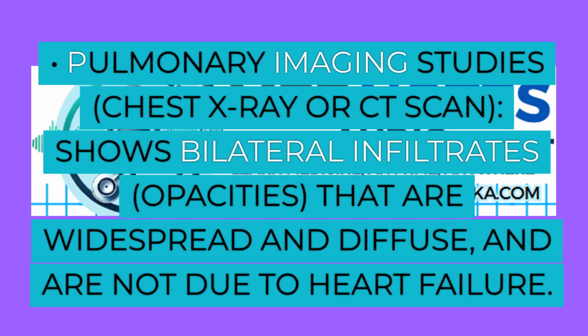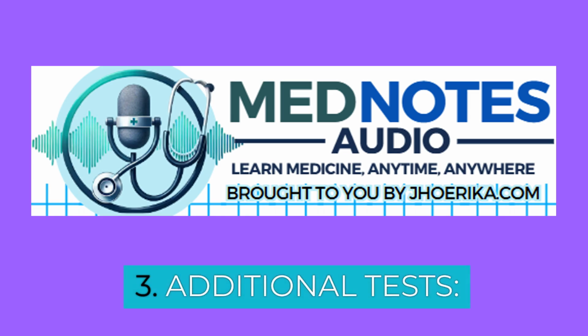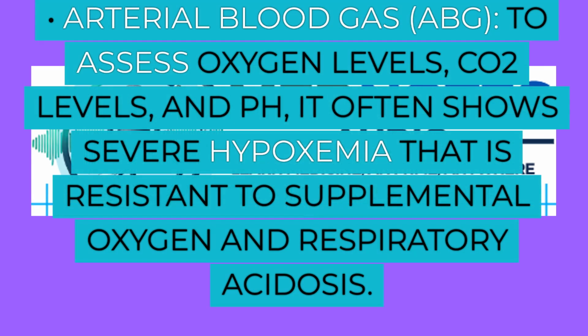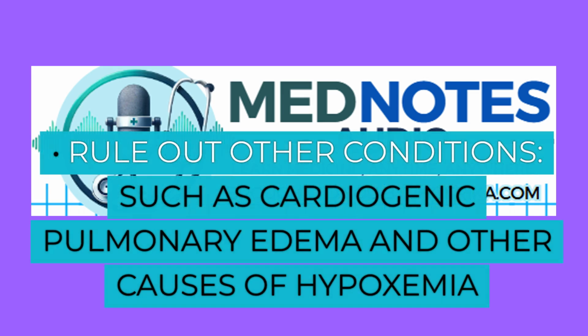Pulmonary imaging studies, chest X-ray or CT scan, show bilateral infiltrates, opacities, that are widespread and diffuse and are not due to heart failure. 3. Additional tests. Arterial blood gas, ABG, to assess oxygen levels, CO2 levels, and pH. It often shows severe hypoxemia that is resistant to supplemental oxygen and respiratory acidosis. Rule out other conditions, such as cardiogenic pulmonary edema and other causes of hypoxemia.